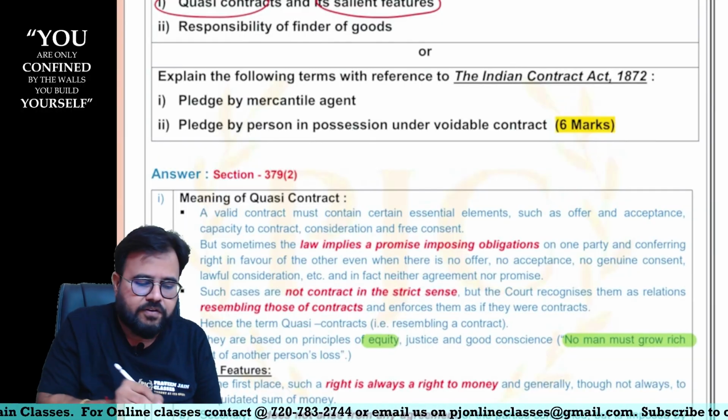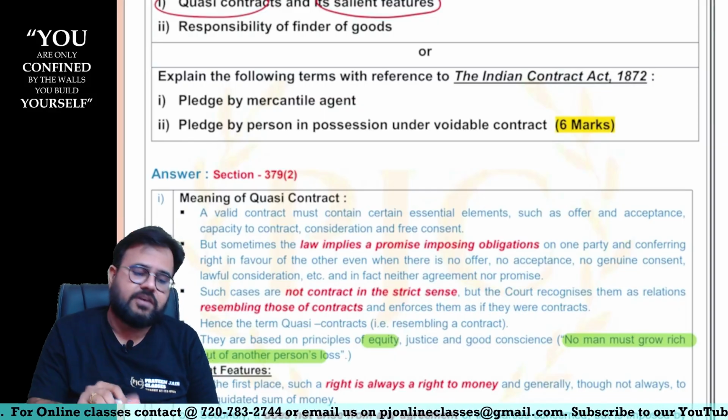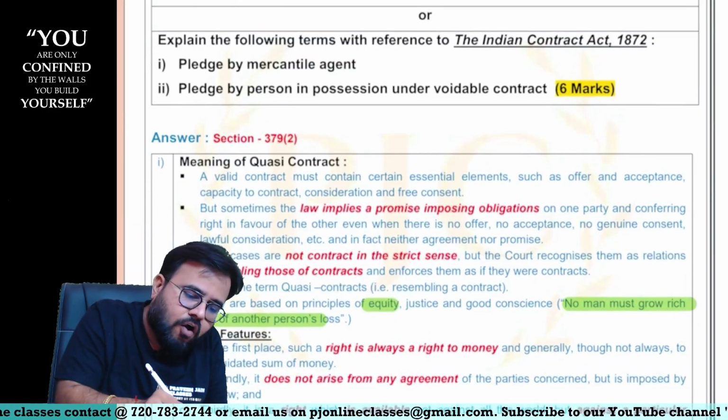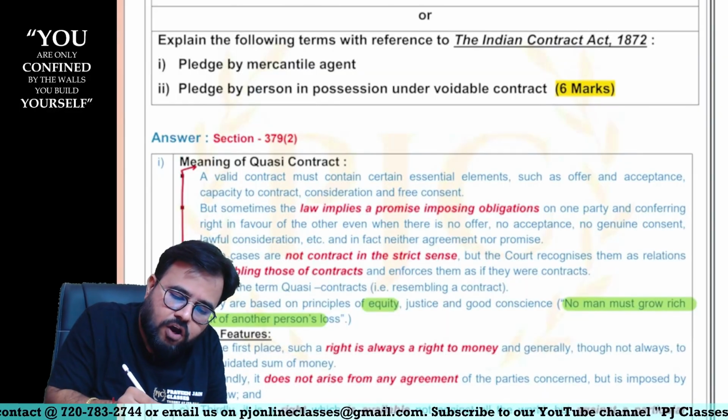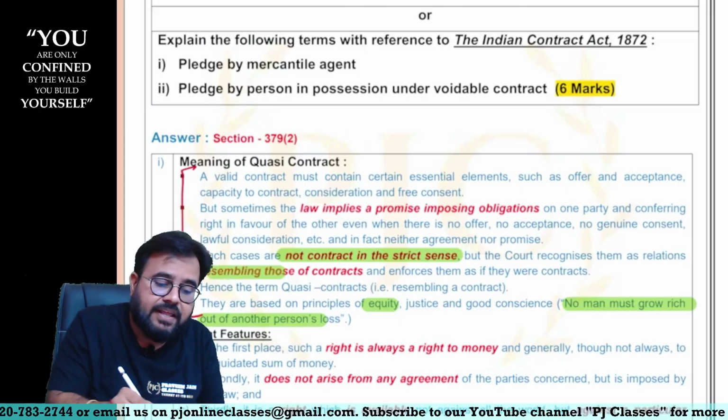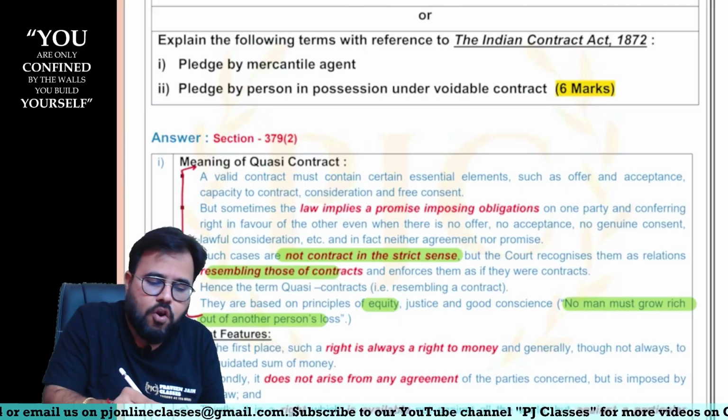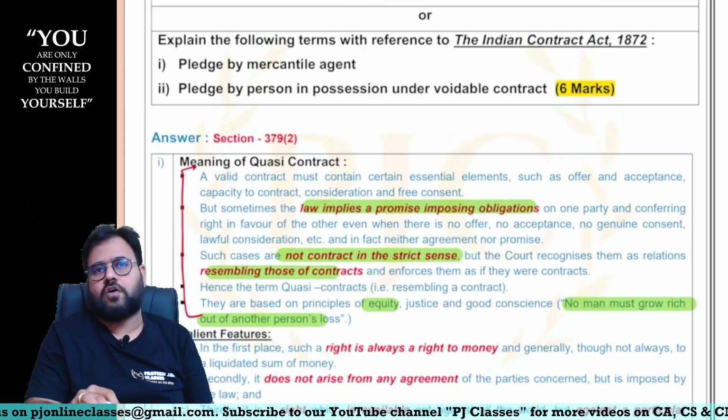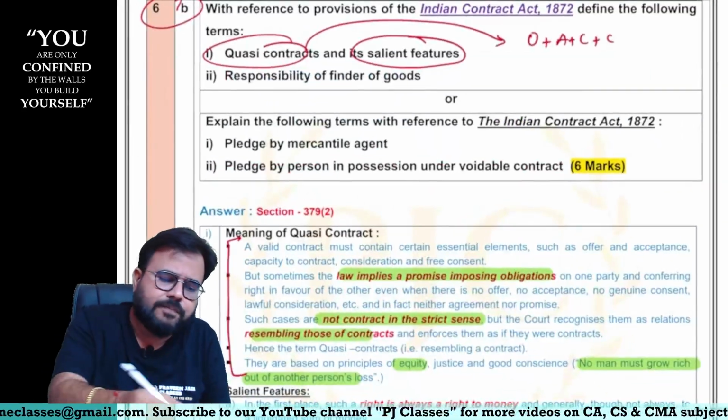That is, no person should grow at the expense of others. So this is the meaning of quasi contracts. They are not contracts in the strict sense, but they resemble a contract, where law is imposing obligations on the parties. So this is quasi contract.